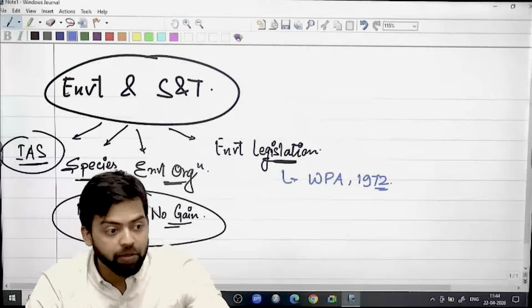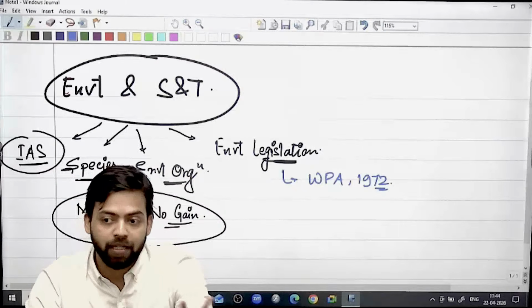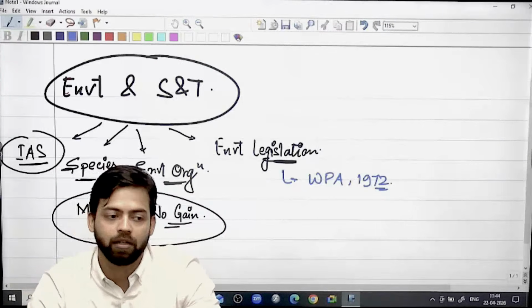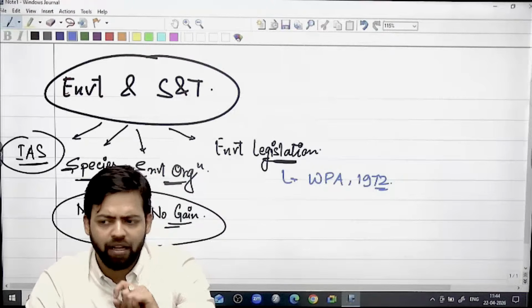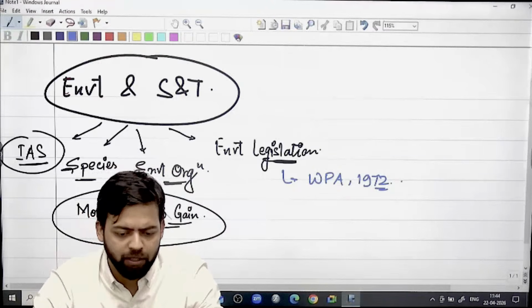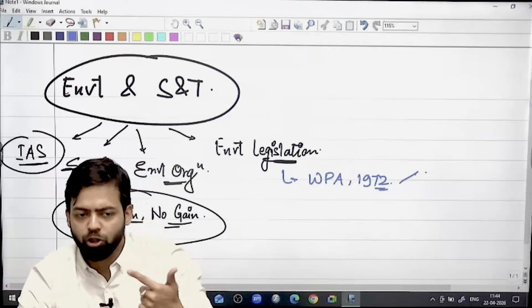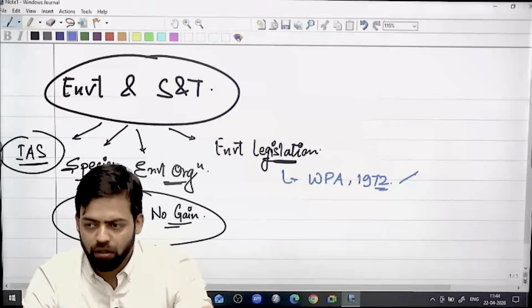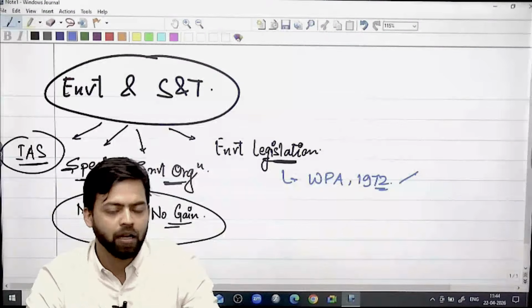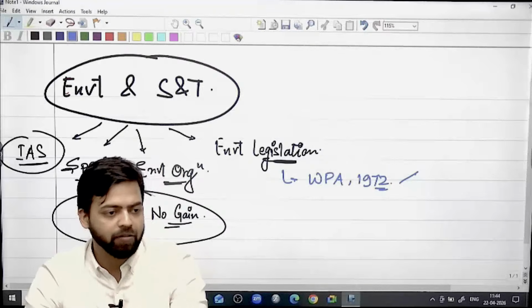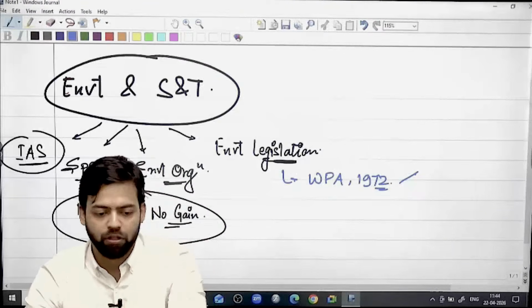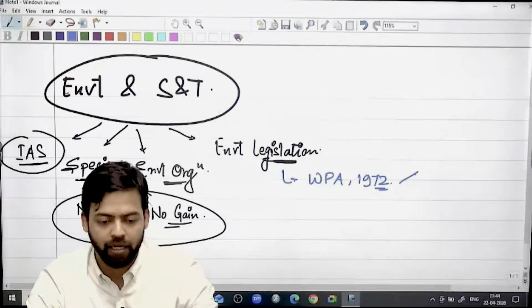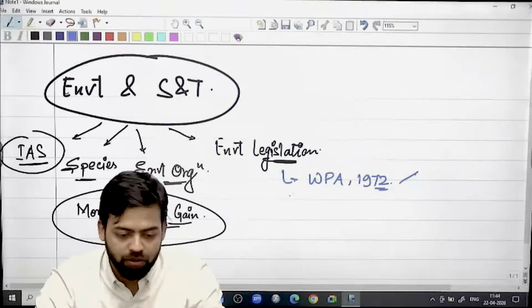The schedules have been changed. Kerala has made rules regarding this particular Act, and every year there have been questions like which organizations and which posts are under the Wildlife Protection Act, and how national parks and wildlife sanctuaries boundaries are being changed on the basis of the Act. So this kind of Act becomes important.